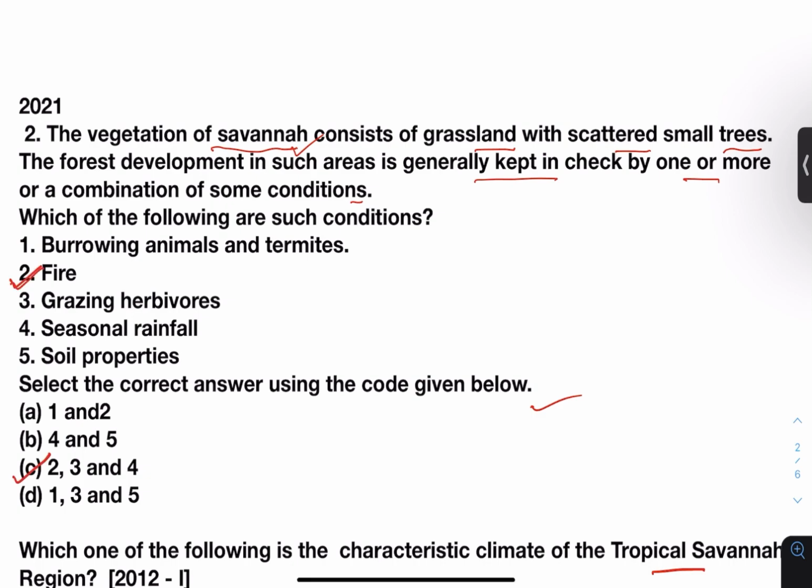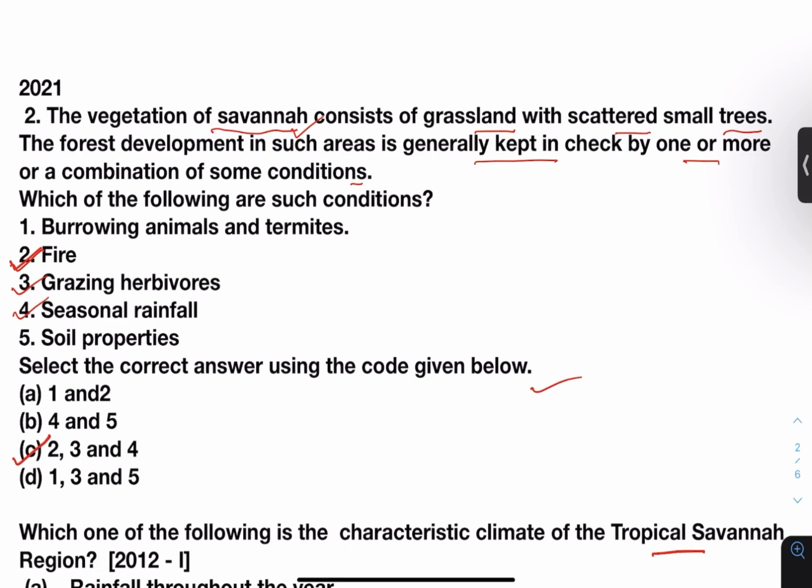Fires keep on occurring in savanna region because of the dry climatic condition, grazing herbivores and seasonal rainfall. Rainfall is very scanty in savanna. So the answer is 2, 3, 4.